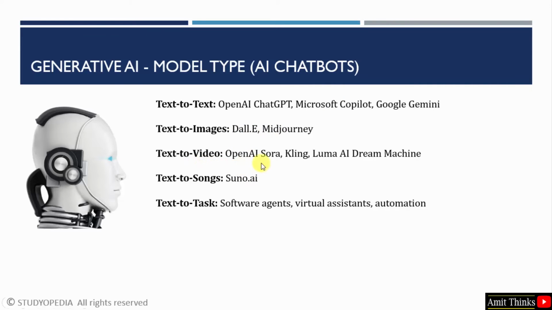Text to video, OpenAI Sora, and we now also have Kling and Luma AI Dream Machine introduced today. So you can try and generate text to video now easily. Text to songs, you must have heard about creating songs using text prompts using a two-line prompt with suno.ai. Okay, so you can easily achieve this with text to songs model.